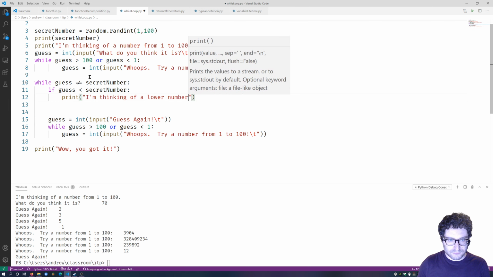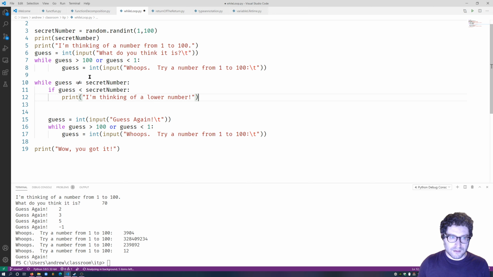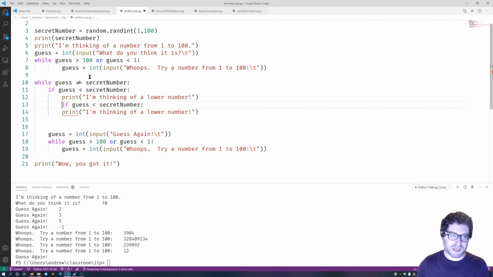Now, here's where the other thing comes in. I could do an if statement over here saying, hey, if guess is greater than secret number, I'm thinking of a higher number. And that's logically correct. Now, what about equals? Don't need the equals because, again, this only fires if we're not equal. So we wouldn't be in here if we equaled.